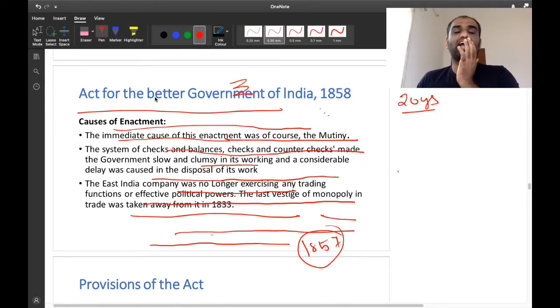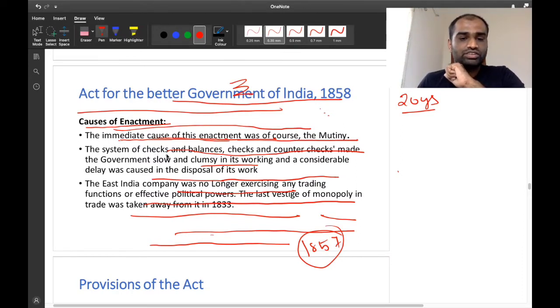See, the next act that was passed by the British Parliament was the Act for the Better Government of India, 1858. Now, what are the causes of the enactment of this particular Act of 1858? The immediate cause of its enactment was, of course, the mutiny. Since the mutiny of 1857 broke out, the British Parliament wanted to know why this mutiny broke out, and to rectify those problems which caused this revolt of 1857. They wanted to rectify all those defects. That's why they passed this Government Act of 1858.